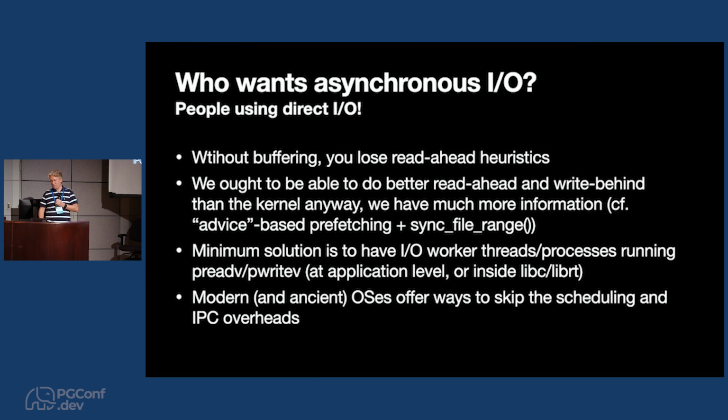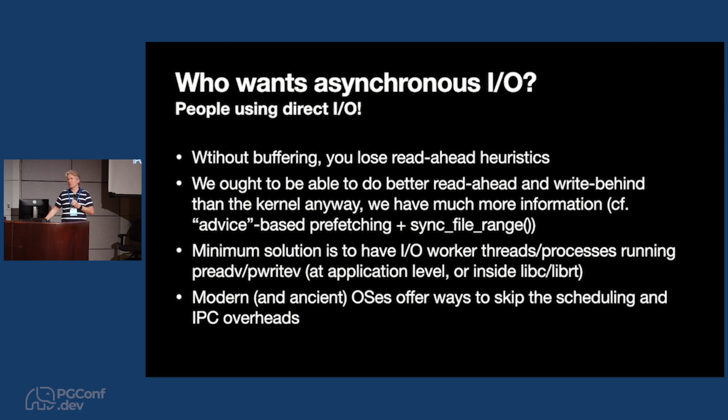All right, so asynchronous I/O. This is the third thing. Sorry, I said direct I/O is the third thing. Asynchronous I/O is the third thing. So the three things being vectored I/O, direct I/O, and asynchronous I/O. So who wants asynchronous I/O? Well, it's mostly the people who are doing direct I/O.